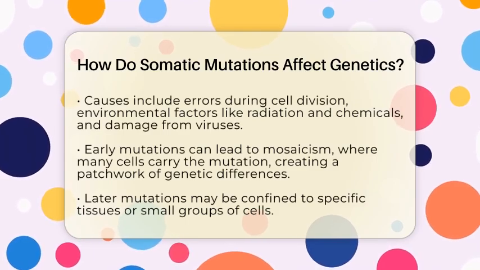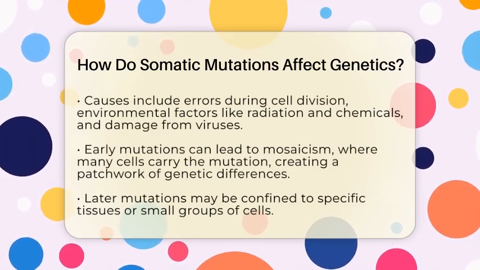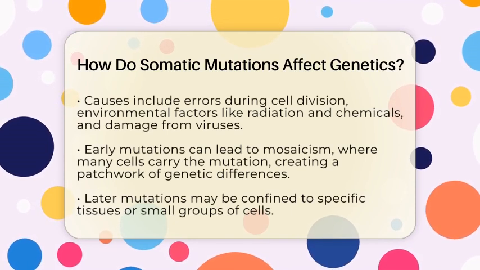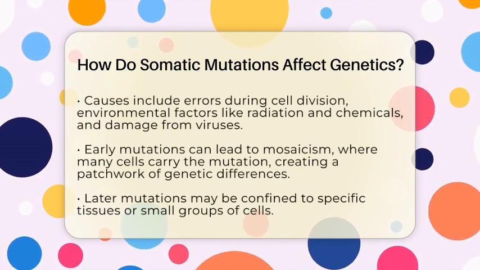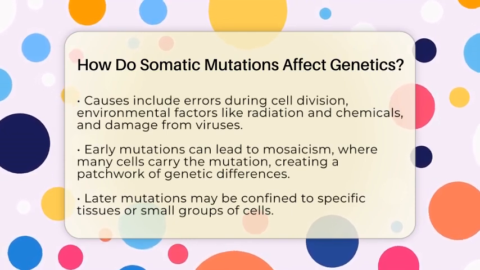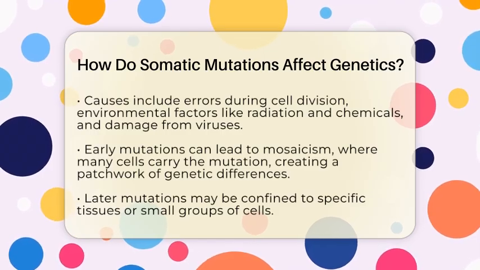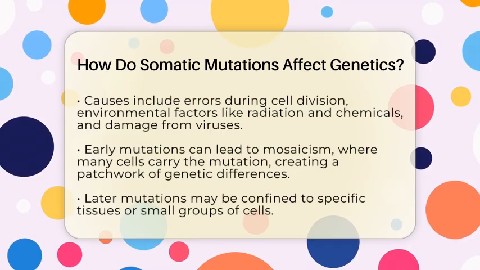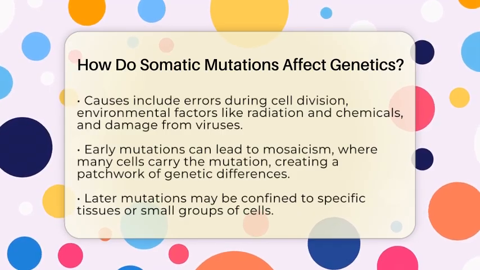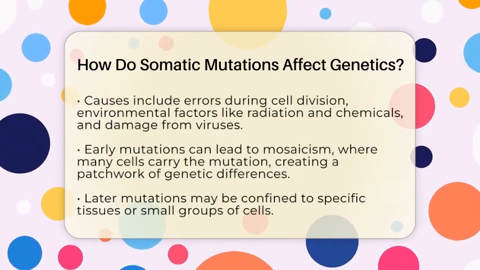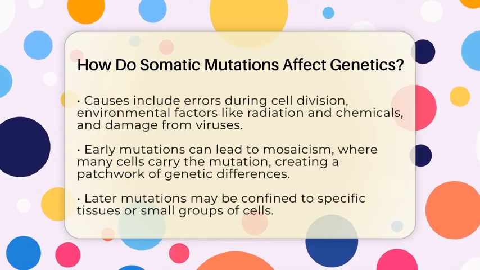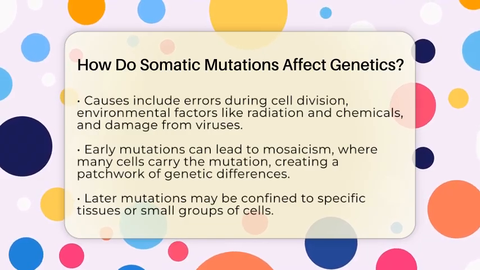These mutations can happen for many reasons. Sometimes, errors occur during DNA copying when cells divide. Other times, environmental factors like radiation, chemicals, or even certain viruses can cause damage to the DNA. Normal cellular processes also produce reactive molecules that can harm DNA, leading to mutations.